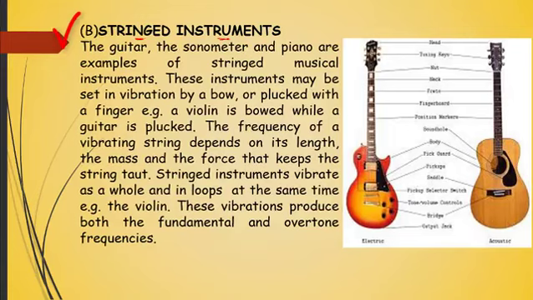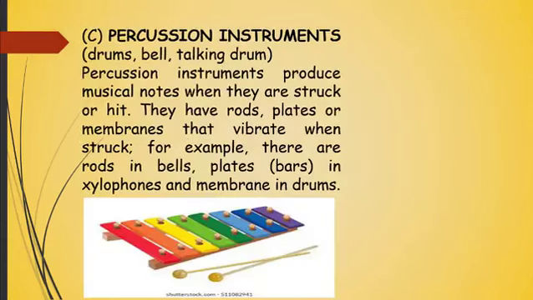Stringed instruments are instruments that are designed to produce sound when they are set in vibration by a bow or when they are plucked by a finger. You can see from the diagram here we have the guitar itself. We also have the violin. Violin is bowed while a guitar is plucked. Now, the frequency of a vibrating string depends on its length, its mass, and the force that keeps the string in place. So these vibrations produce both what we call the fundamental frequencies and the overtone frequencies.